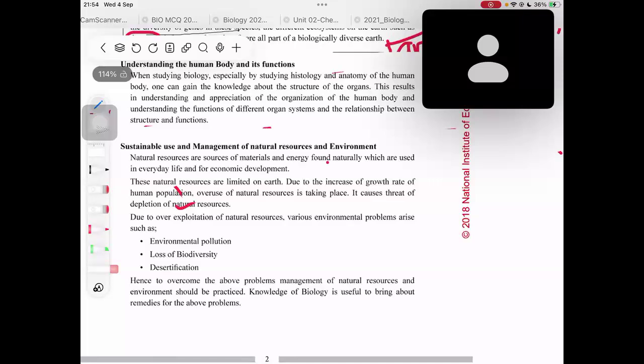Okay, now the third topic, we are moving on to sustainable use and management of natural resources and environment. Let's read this area. Natural resources. What are these natural resources? So in this book, this definition says natural resources are sources of materials and energy. This definition is easy to study. Natural resources, the word itself, what does it mean? They are sources. Sources means what? A place where something comes from, right? A place from where something comes is what you call a source.